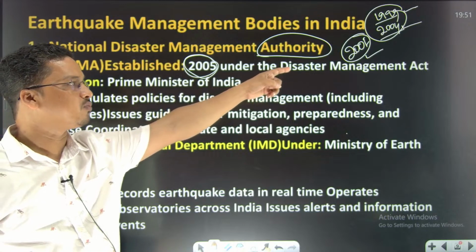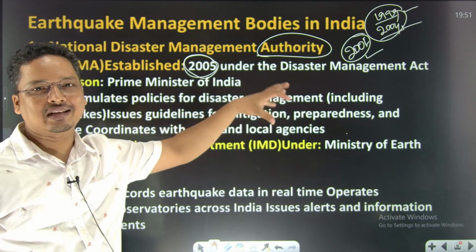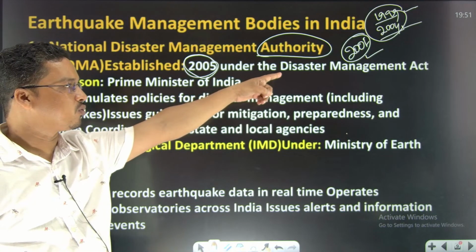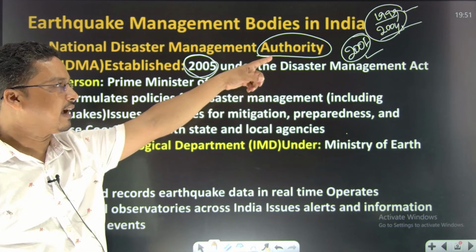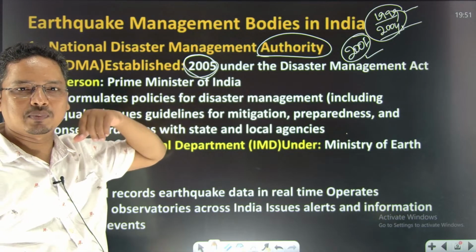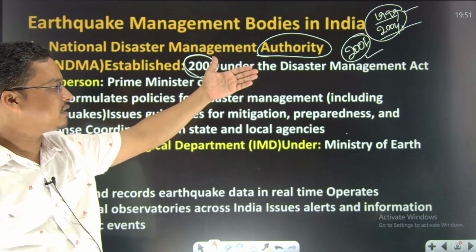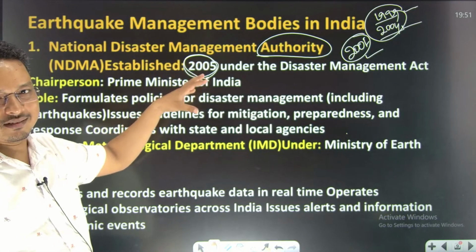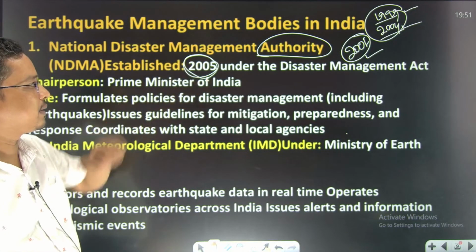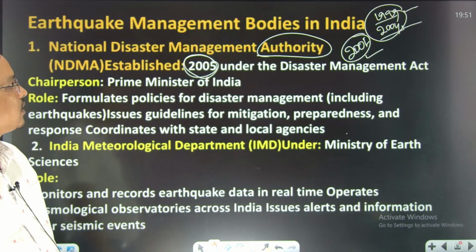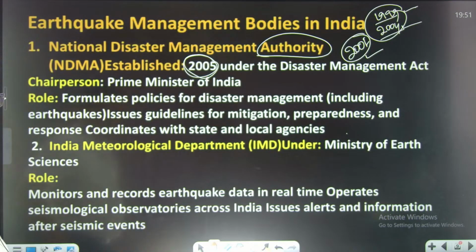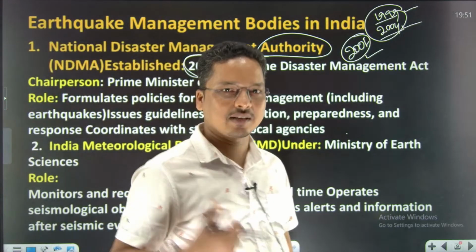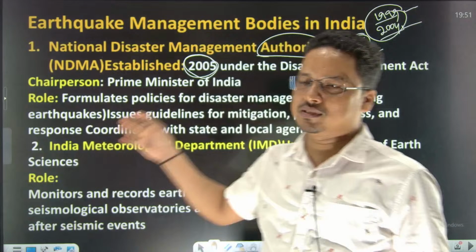In 2004, almost 20,000 people died. In 2021, more than 10,000 people died. In 1999, more than 10,000 people died. So these are huge disasters, and that forced the government to enact an act, and that is why we have the National Disaster Management Act in 2005. This is the background of the act. It will be headed by whom? The Prime Minister of India, as chairperson.